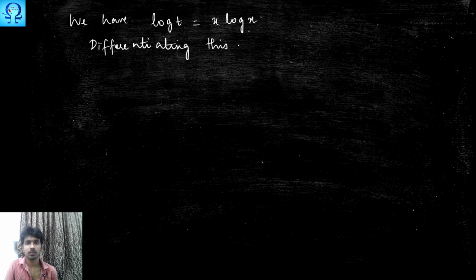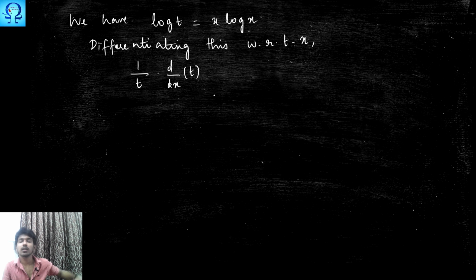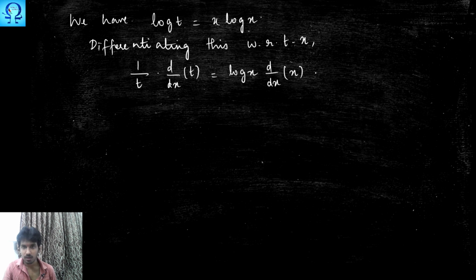When we do so, we would get 1 upon t and d upon dx of t, as we just had in the previous case. And the right side is going to be log x times d upon dx of x, plus x times d upon dx of log x.